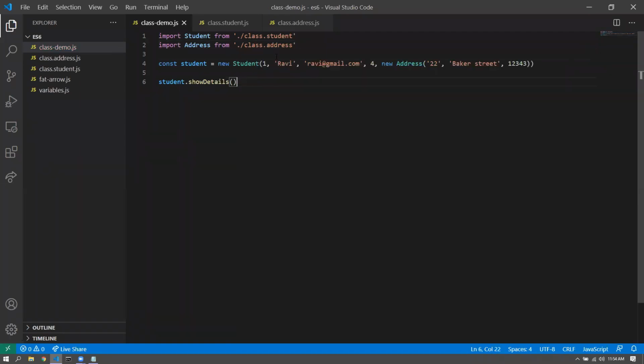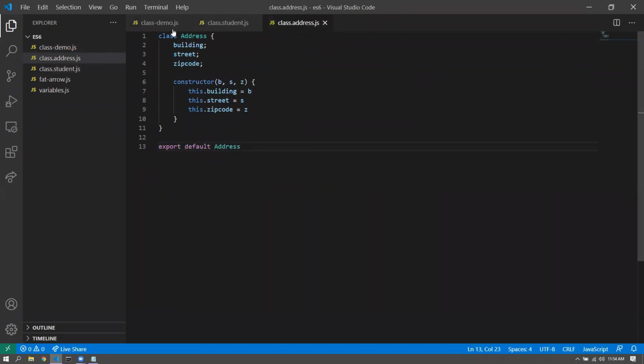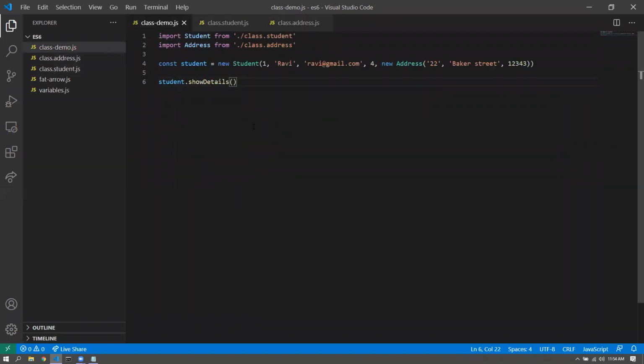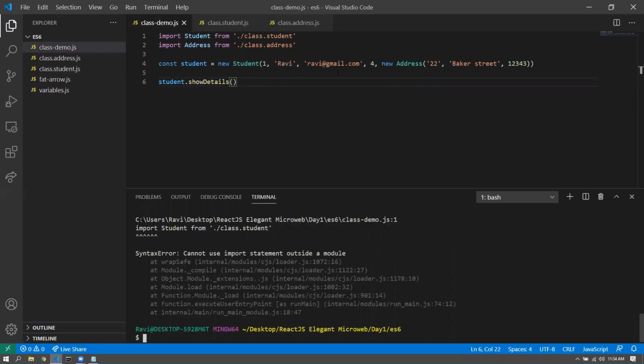Now this, with import and export, it really becomes really clean and really understandable. Every concern is separate in its own class and everything works. The only problem here is import and export, they're not understood by Node.js. So if I run the class demo now, you see that will give me an error. Import doesn't actually fit into Node.js. And if we want to make it understand import, then we'd have to set up Babel for it so that Babel can compile it, and that can work. But and also Webpack as well. But here it is not understood.